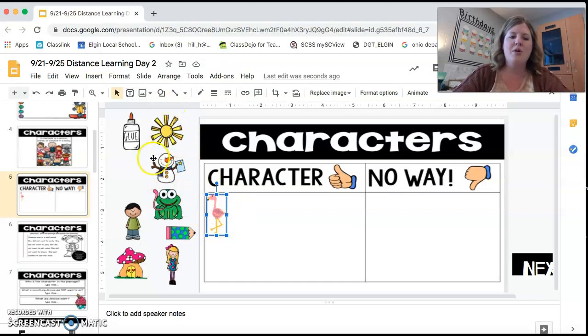So you're going to move all of those pictures to, if they're characters, they're going to go in this box. And if they're not characters, they're going to go in this box, okay? So we have glue, sun, snowman, frog, pencil, girl, mushroom, and a boy. And a flamingo, but we already did that one, right?